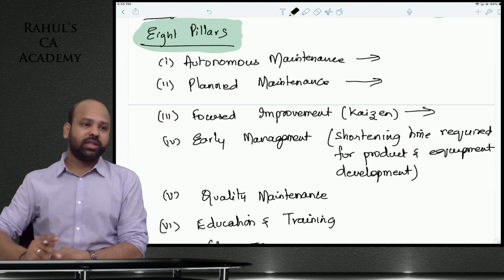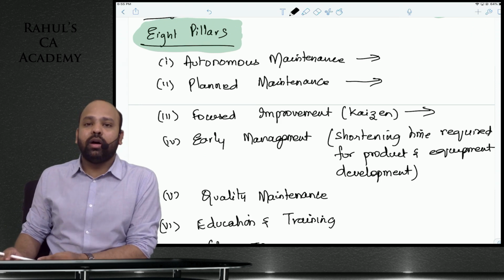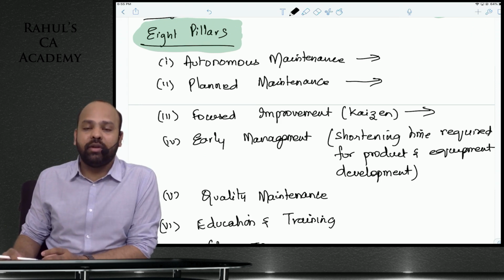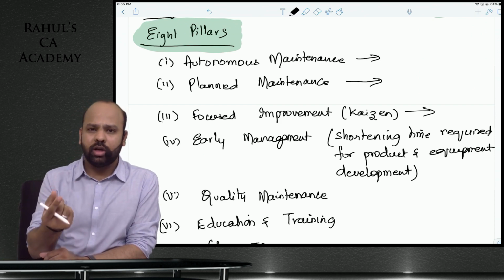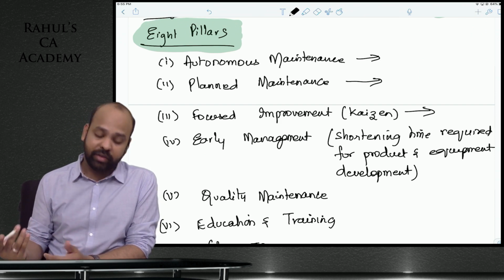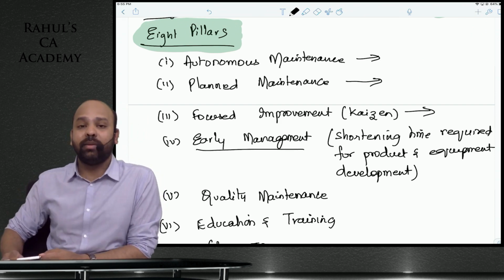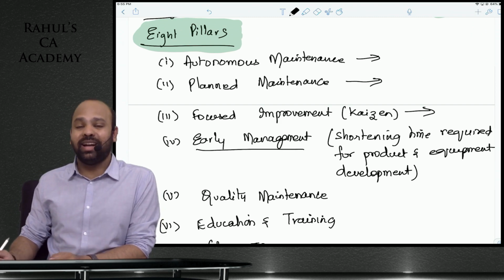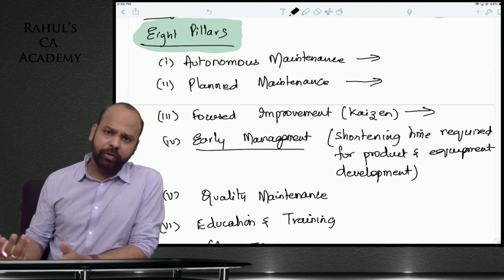Focused improvement: as a part of total productive maintenance, we have a scope of focused improvement. You should train your employees to identify areas where improvement can be achieved. Smaller changes, smaller things through which you can improve the performance of the equipment or improve the entire manufacturing process. Early management is basically shortening the time that is required to manufacture and deliver a product in the market. Product development, scope for improvement there.